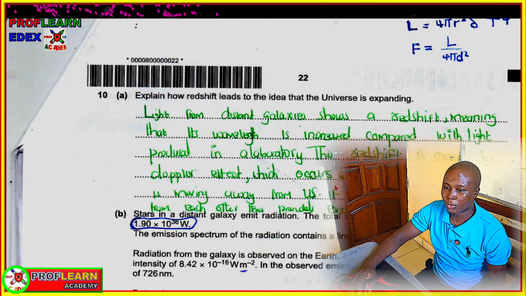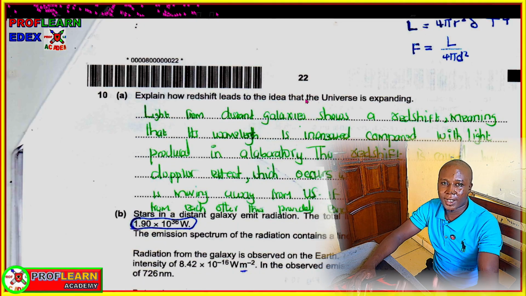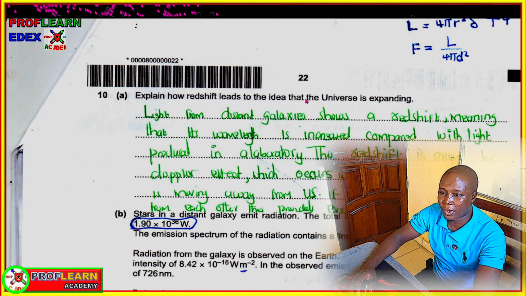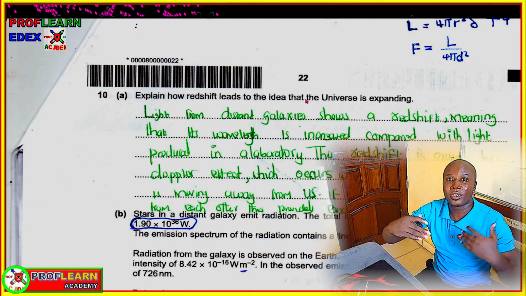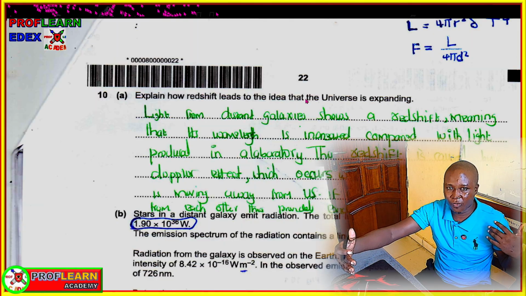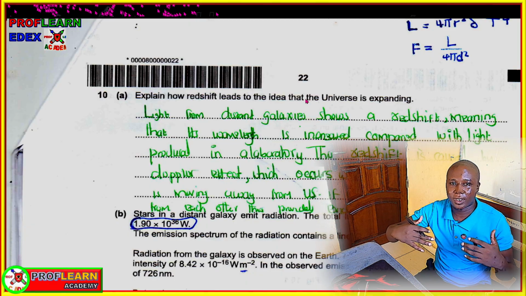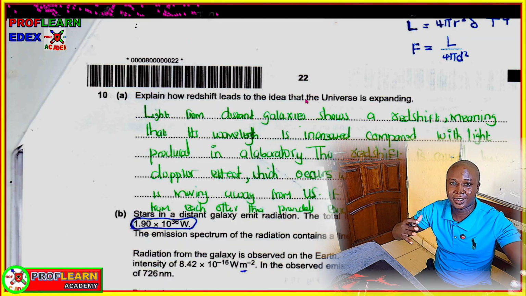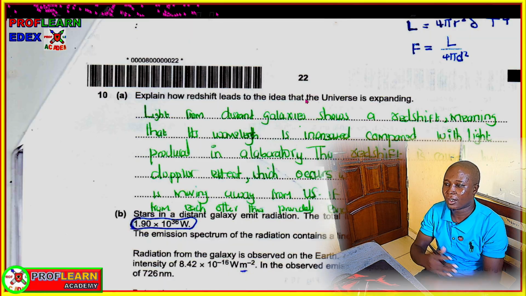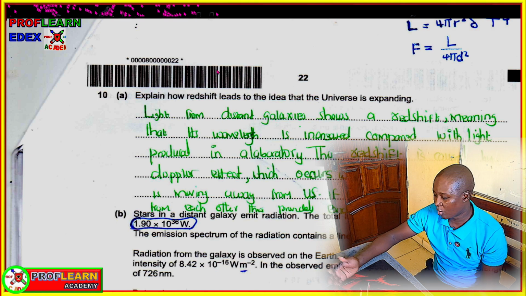And I need also to look at explain how the redshift leads to the idea that the universe is expanding. Because all the galaxies display a redshift, meaning they're moving away. If there is a redshift, it means these objects are moving away from each other. Now, since the distance between the observer and the galaxies is ever increasing, then it means that the universe is expanding. So how do we put that?